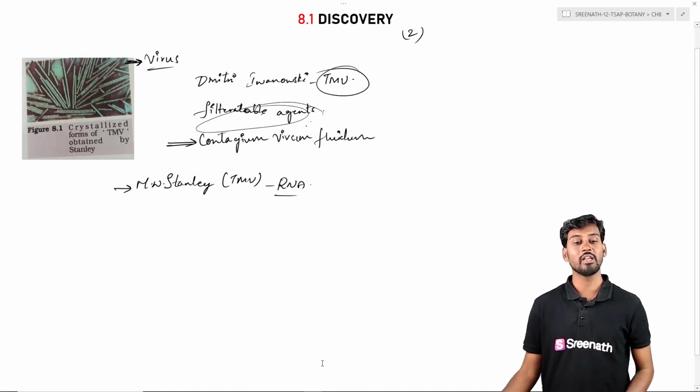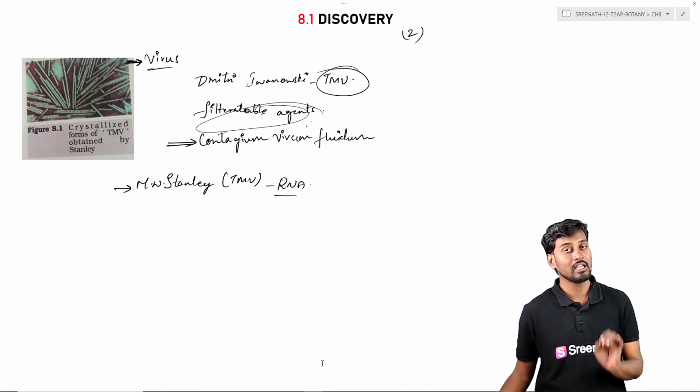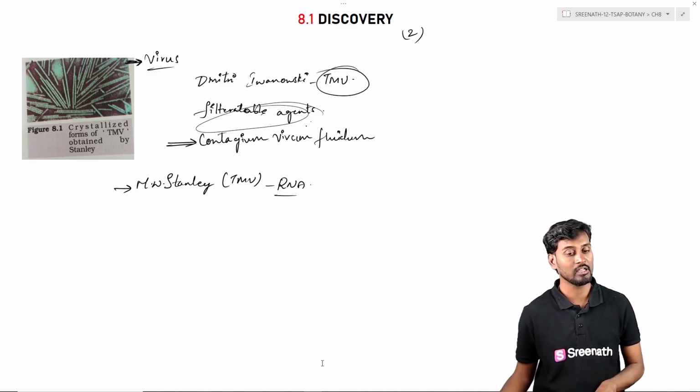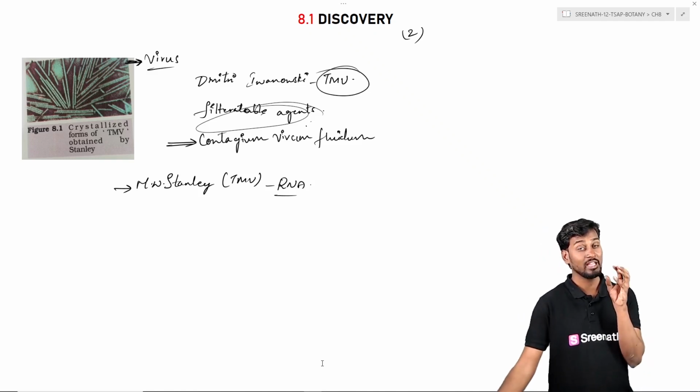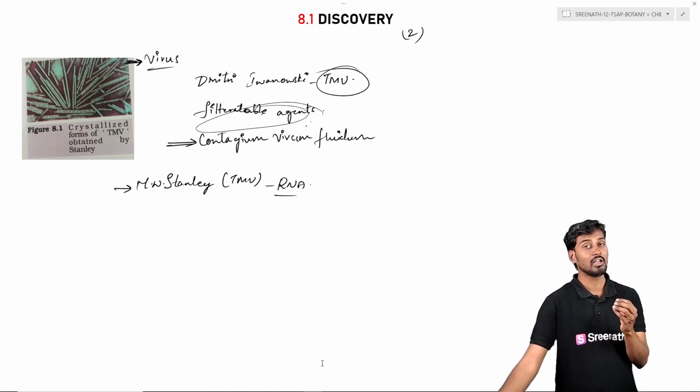And coming to the viruses, Dmitry Ivanovsky is the one who studied TMV, and he used the term filterable agent, which can pass through the bacterial filter. And contagium vivum fluid is the fluid form which consists of these viral particles. And WM Stanley showed that TMV has an RNA molecule, which is wrapped in a helical protein, that is the capsomeres, the proteins assembled in a helical format. And the RNA molecule is arranged within these protein molecules.